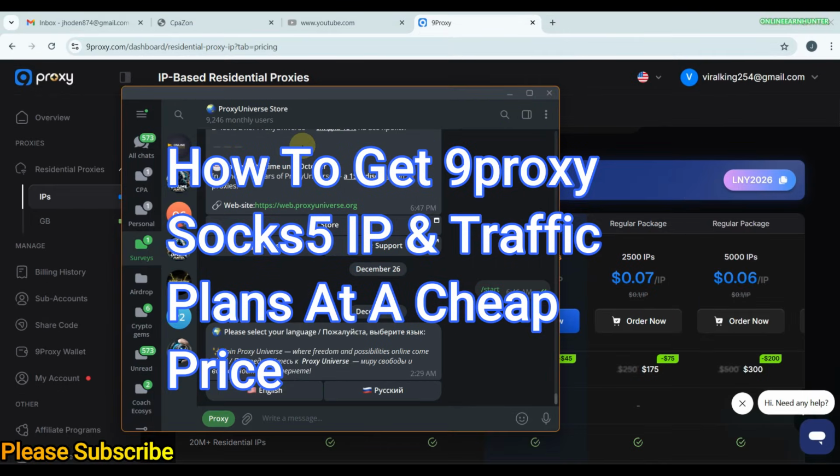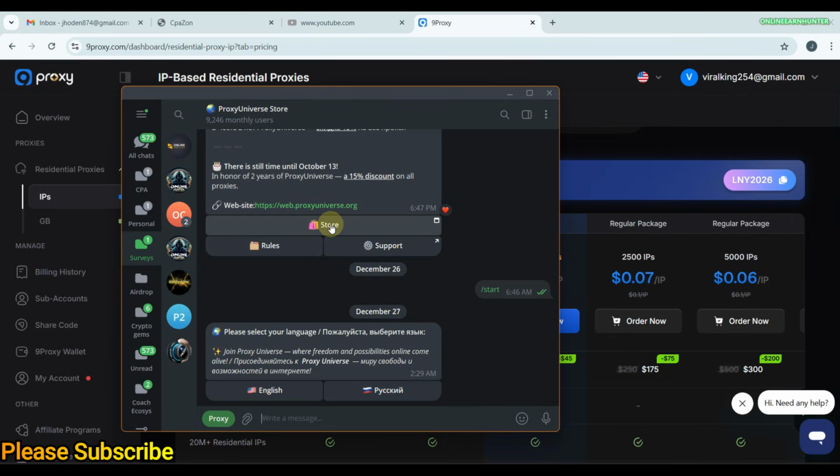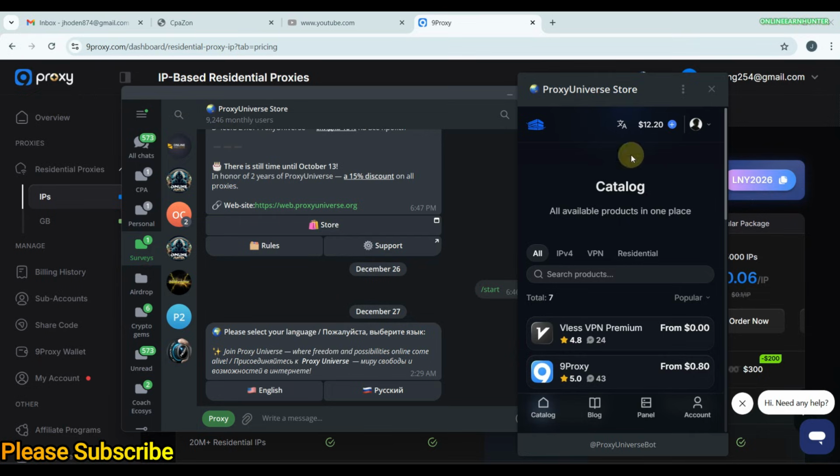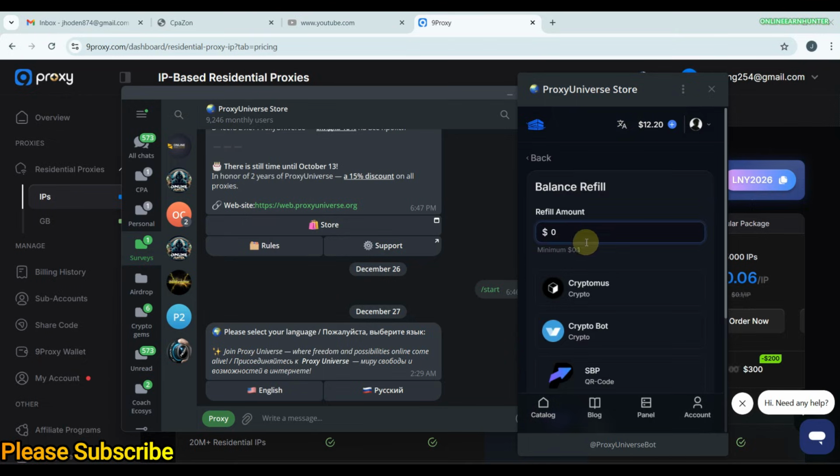Now, to access the Proxy Universe Telegram app, just click store on their Telegram channel here. It will take you to this page. On this page, if you don't have an account, you'll be prompted to register, either by signing in with your Telegram account or by registering with a Gmail or Google account. Once you register, the first thing you should do is add a balance, because without a balance, you can't do anything. Put the amount you need here.